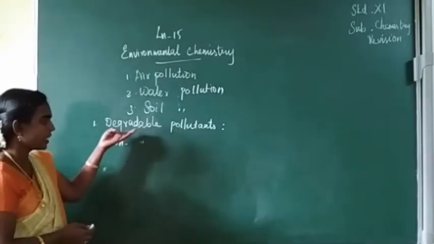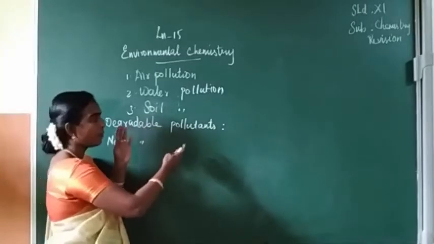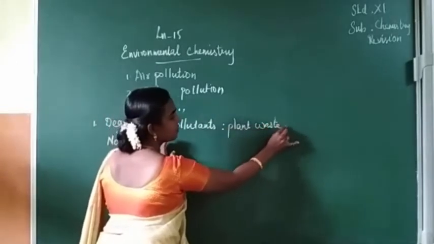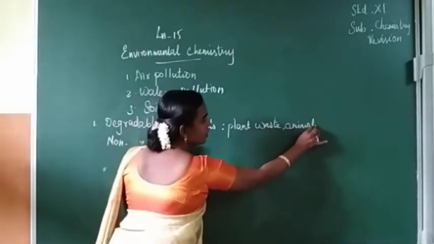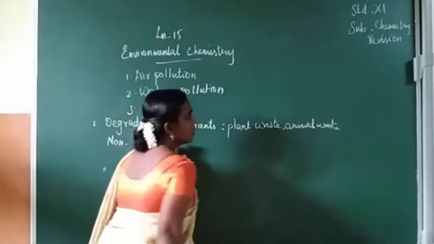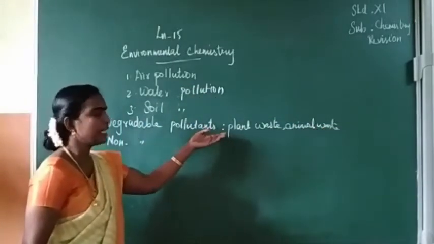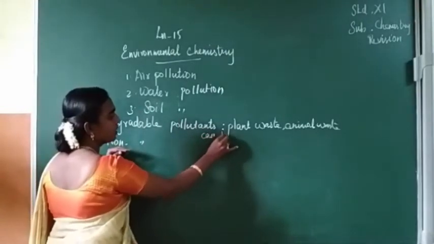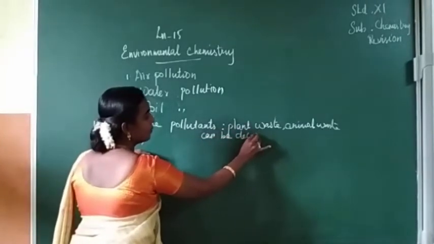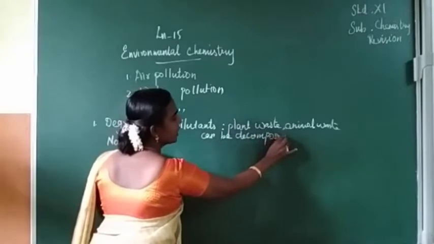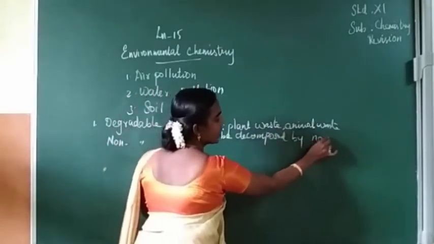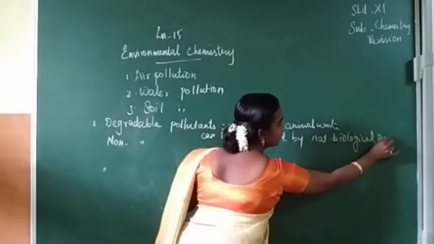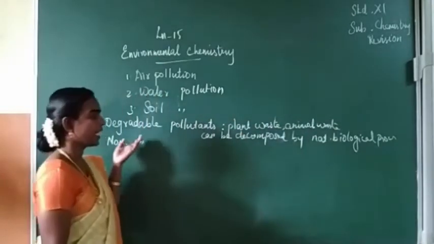What's the meaning? For example, we can say plant-based or animal-based waste matter. These waste matters can be decomposed by natural biological processes. This we can call degradable pollution.